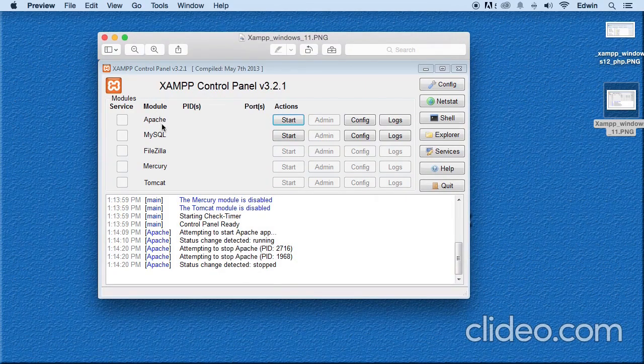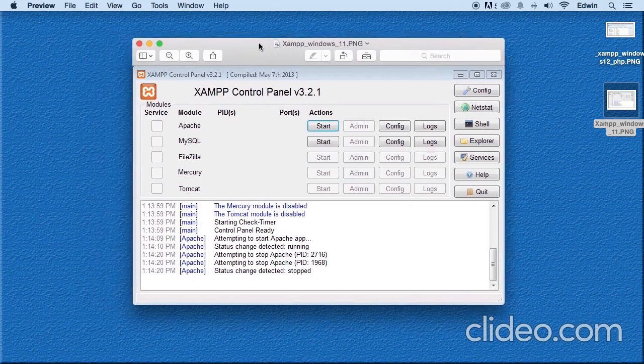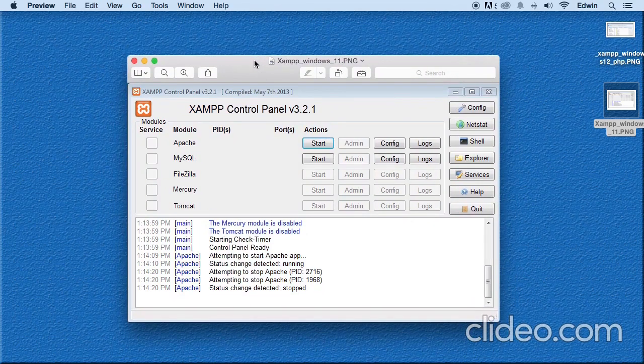If you're on Windows, you're going to have a control panel in your programs, in a folder called XAMPP. All right, so that's where you will find it. Now, if it doesn't open automatically, go to that folder XAMPP and click on that control panel file that you have there and it should open up. When you open this up, just click Start for Apache and Start for MySQL and you're good to go.